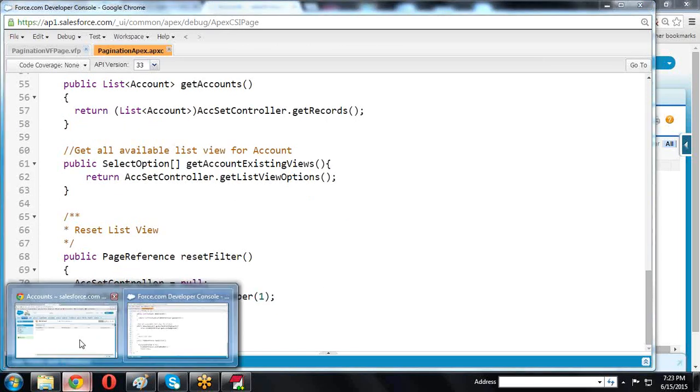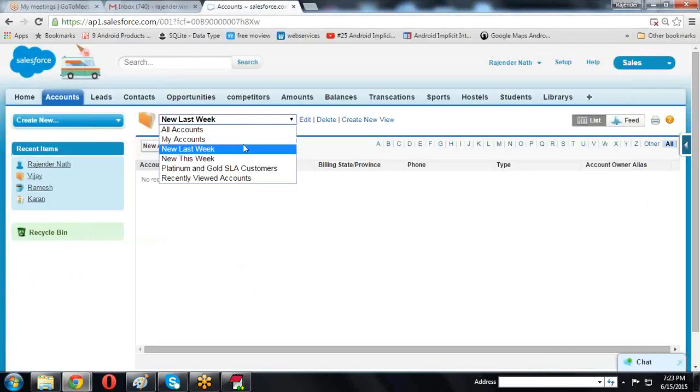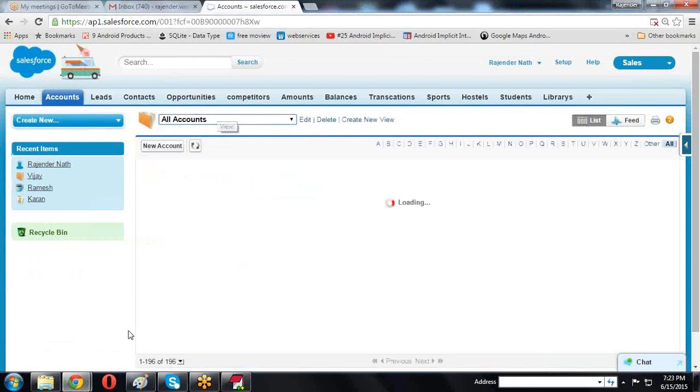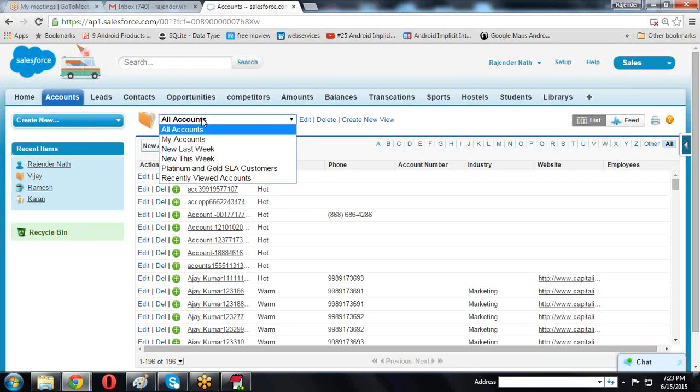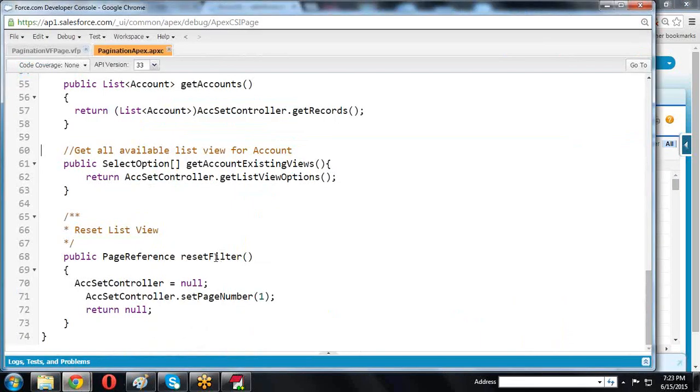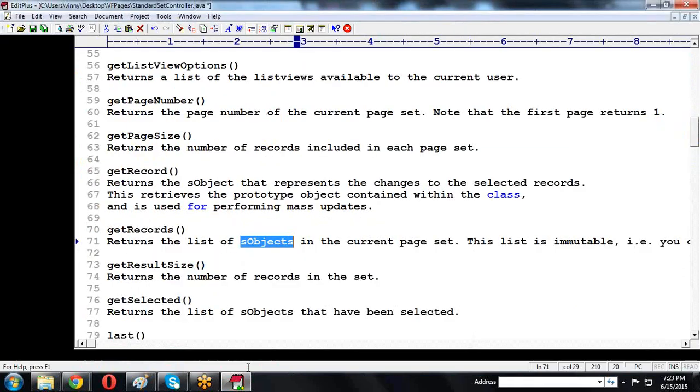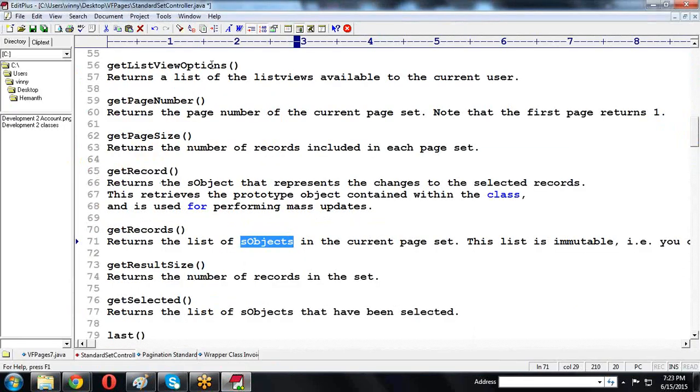Now here we have some options. These are the list view options. If you want to create these list view options, there are six predefined options. To get these predefined six options, we have one method given by this class, get list view options. We call this method, so the list views available to the current user are returned.